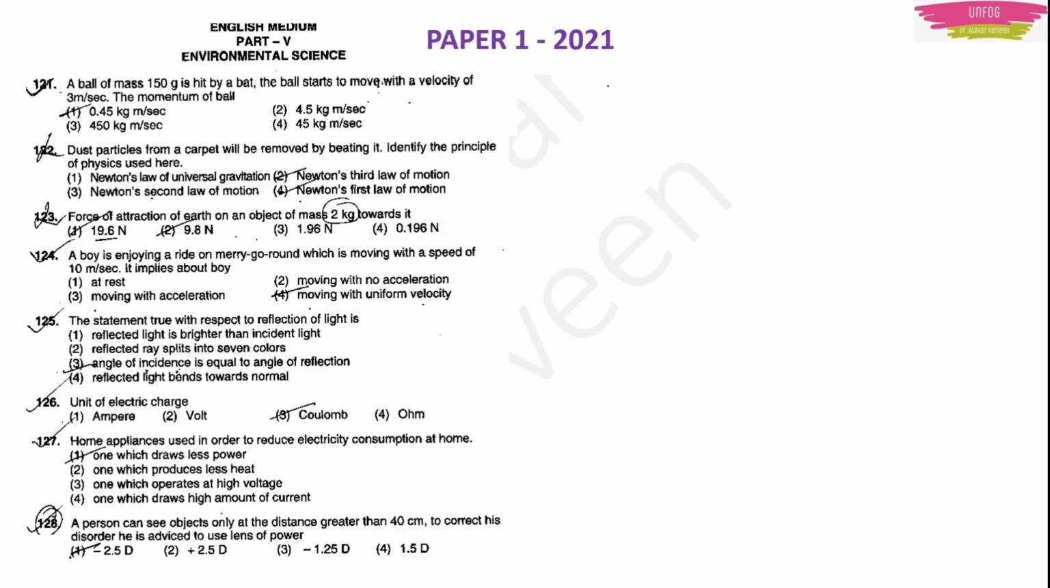This is from paper 1, question number 121. From question number 121 I found these physics questions. The question is, a ball of mass 150 gram is hit by a bat. The ball starts to move with a velocity of 3 meters per second. The momentum of the ball is. They have given 4 options.